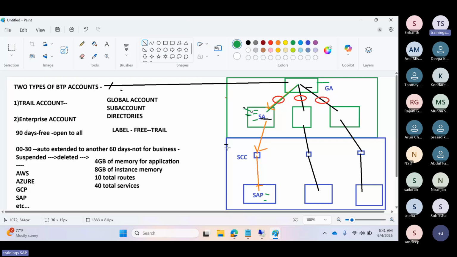Then in the customer premises, meaning on premises, where the customer is using any private cloud, we can use the cloud connector. We have to install it. Then in the sub account we need to integrate the cloud connector, and SAP also we need to integrate with the cloud connector. Then the end to end flow will be established, and the service will be able to pick up the data from the backend systems.